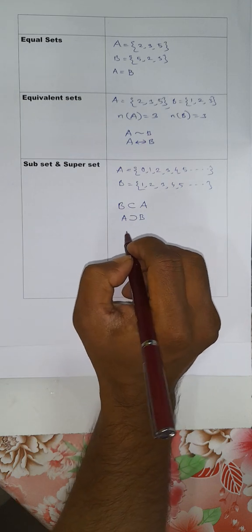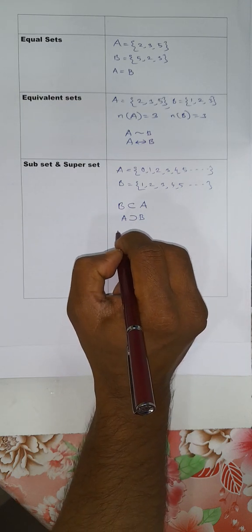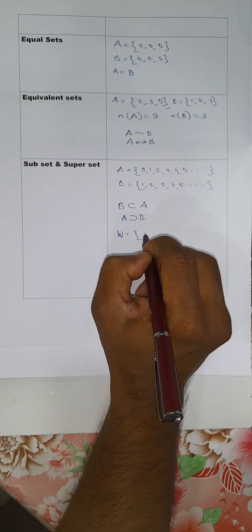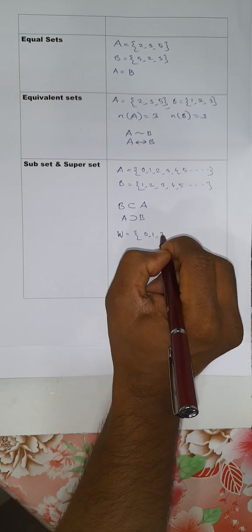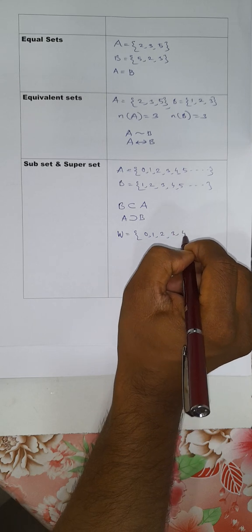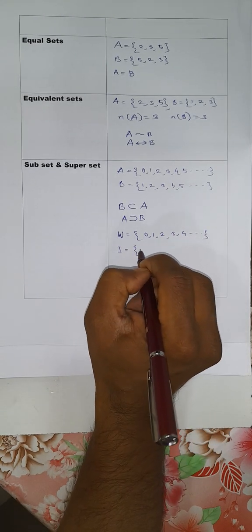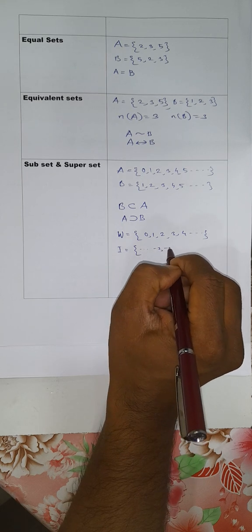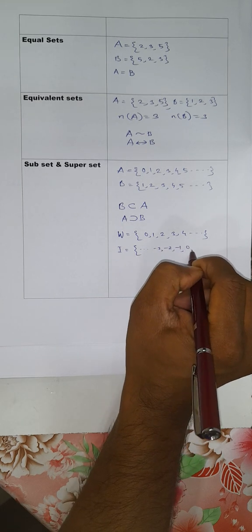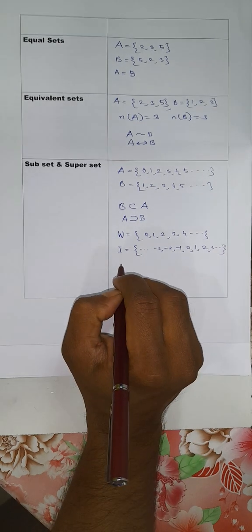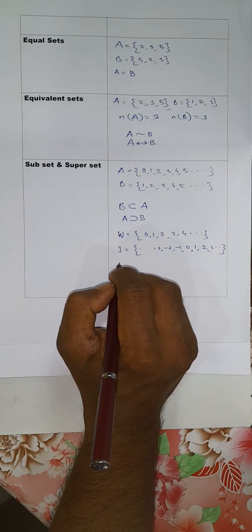Similarly, say whole numbers we refer to as 0, 1, 2, 3, 4, etc. Integers we will write as -3, -2, -1, 0, 1, 2, 3, etc. Now you see every whole number is an integer.